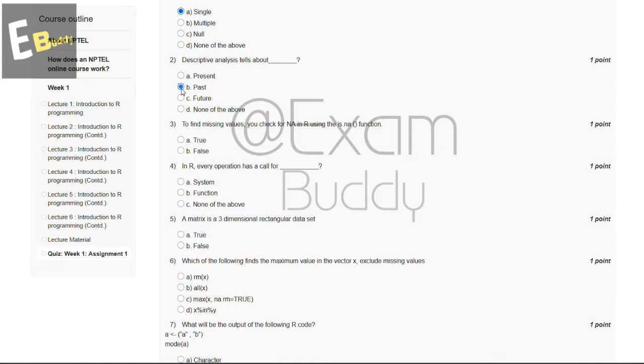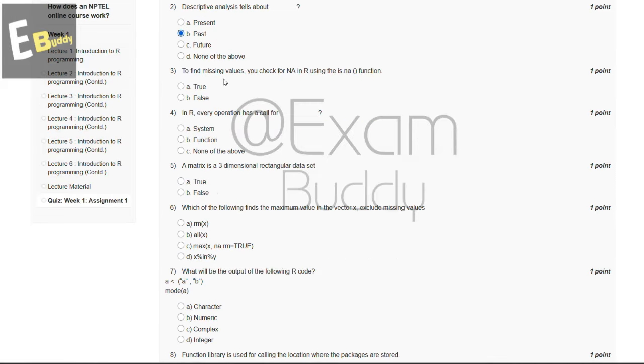And now let's go to question number 3. To find missing values, you check for NA in R using the is.na function. True or false? The answer to our third question is true.